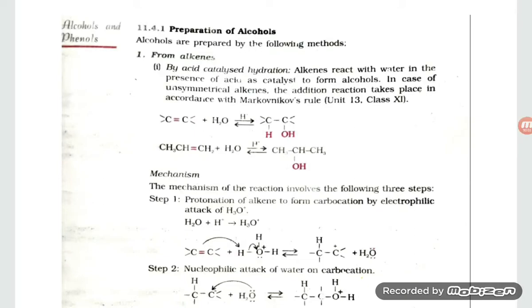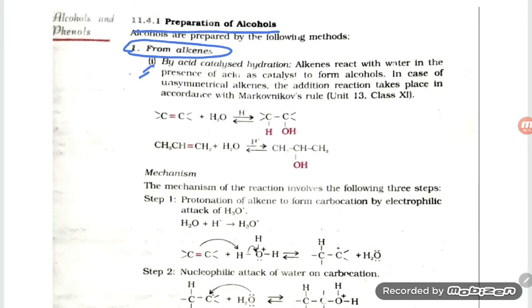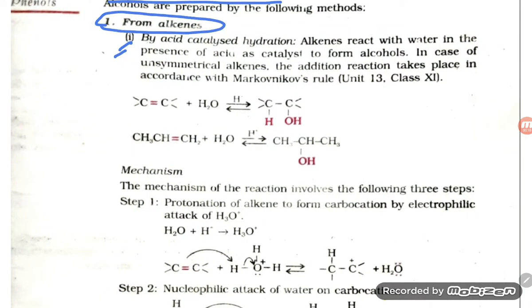Hello students, now let us try to understand the preparation of alcohols. There are so many methods of preparation of alcohol, students. Firstly, we are studying the preparation from alkene. From alkene, what is the first method? By acid catalyzed hydration.